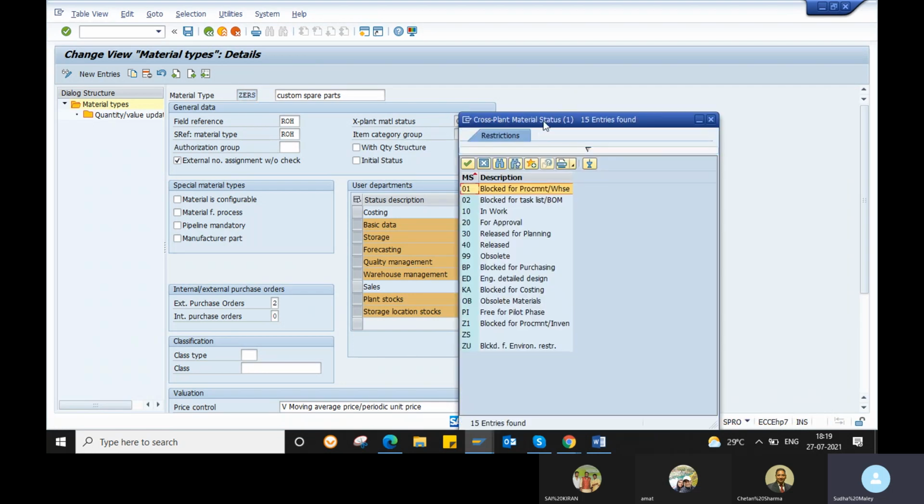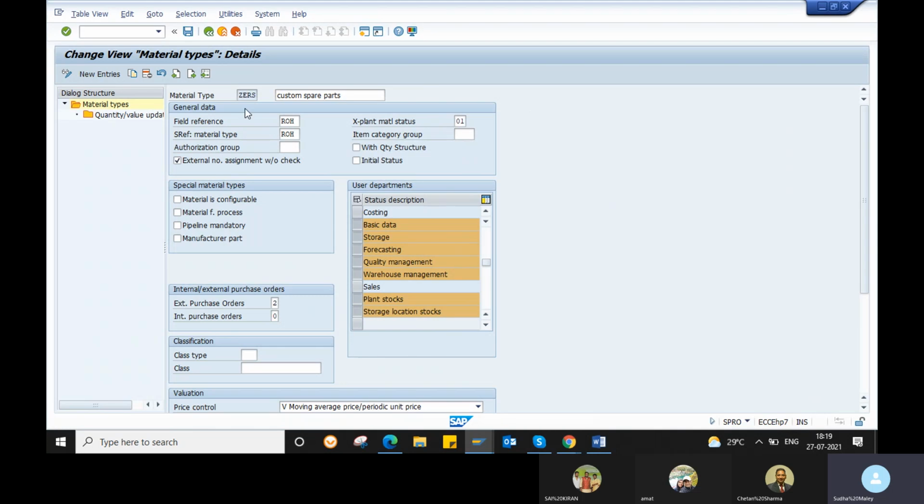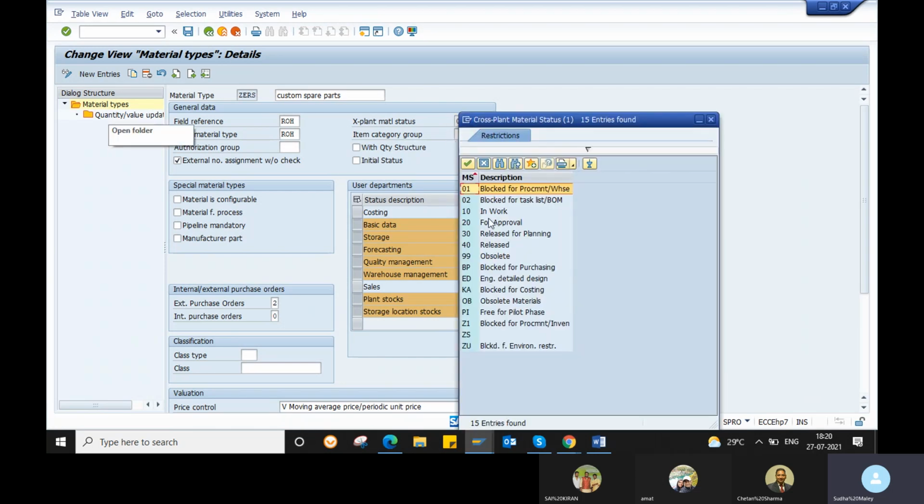If you block for procurement, you cannot use these materials belonging to the specific material type. When you are creating a purchase order for this material, the system will give an error message that it is blocked for procurement, and you can no longer procure this material. That is how you can block your materials.